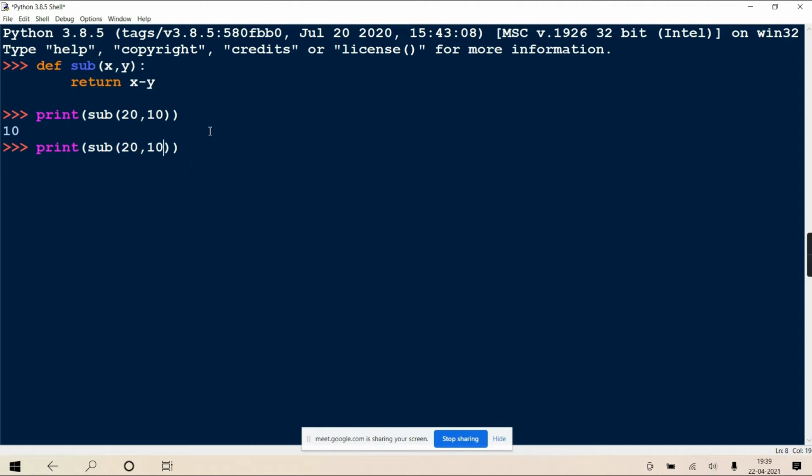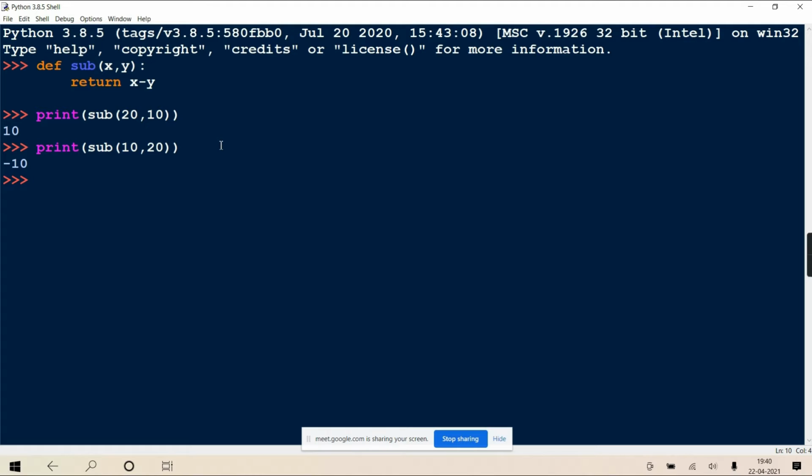But suppose the same function I'm calling, the number of arguments is the same, the values of the arguments are also the same, only the order I am changing. That is, the position I am changing. Means at position 1 I am writing 10 now, and at position 2, 20. The result changes because the correspondence changes. Now 10 corresponds with x and 20 with y. So 10 minus 20, it will return minus 10. So that is the peculiarity of positional.